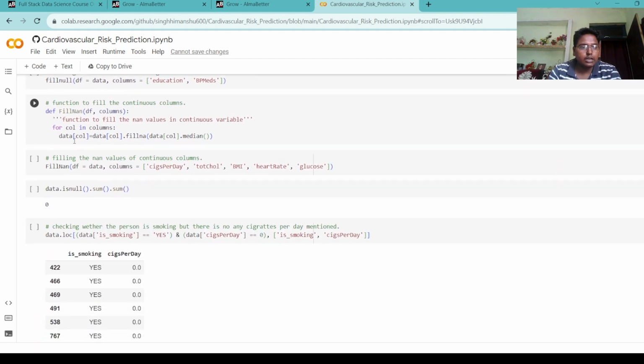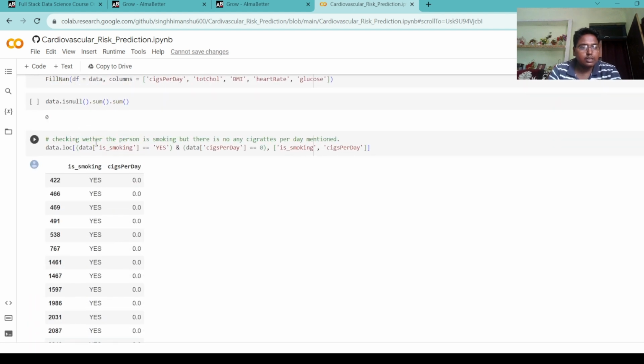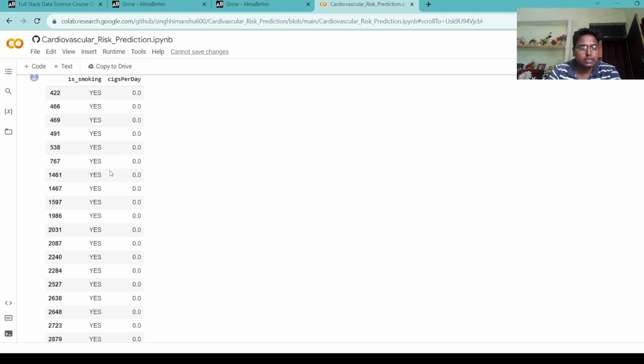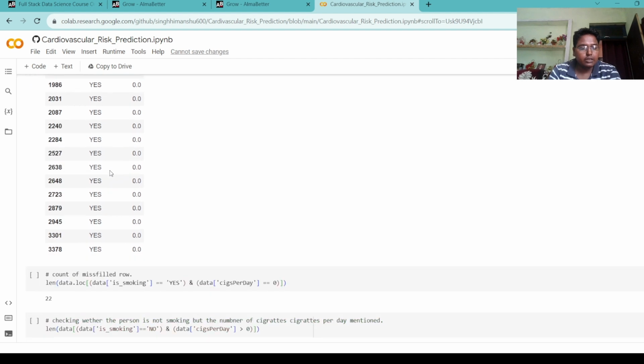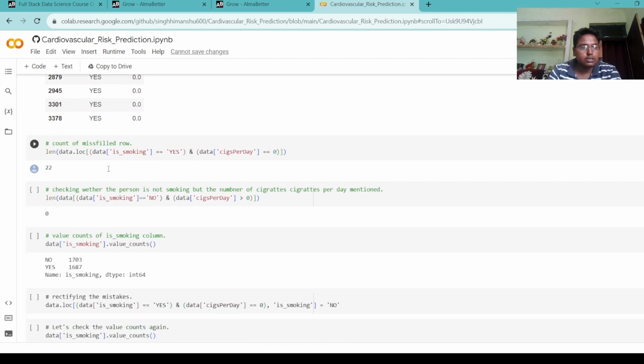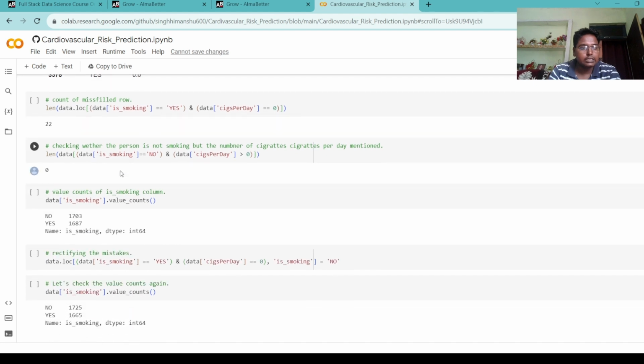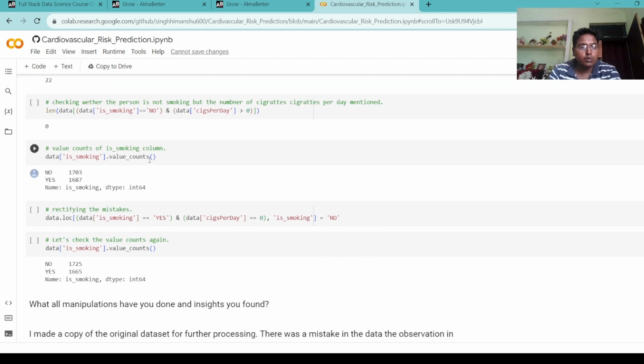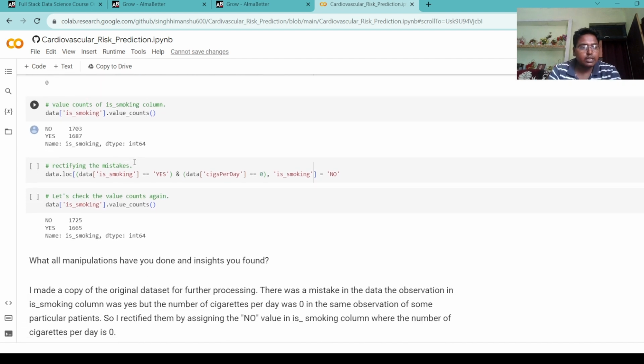Then after this we are checking whether the person is smoking but there is no cigarettes per day mentioned. Yes, then we count the misfilled rows and check whether the person is not smoking but the number of cigarettes per day is mentioned, using value counts of the smoking column, and so on.